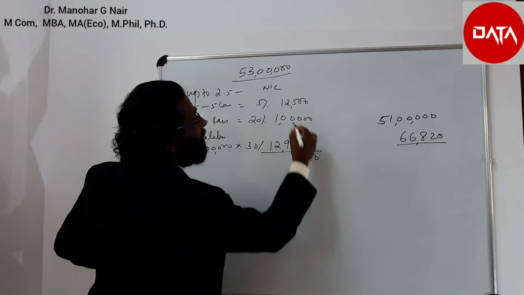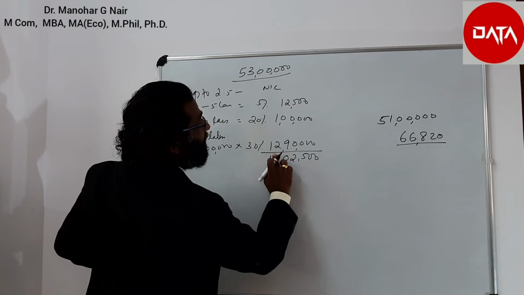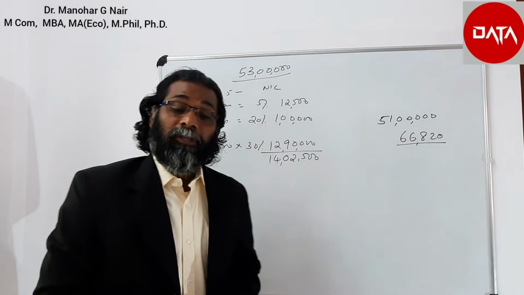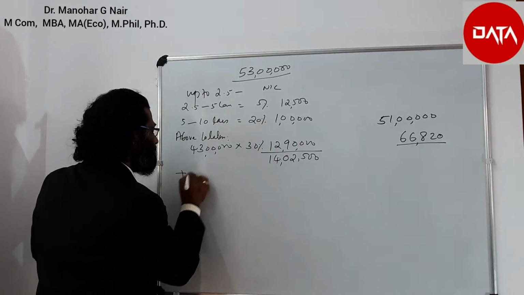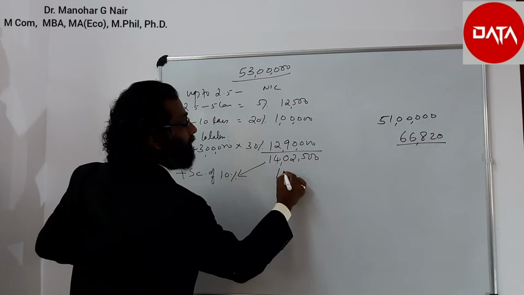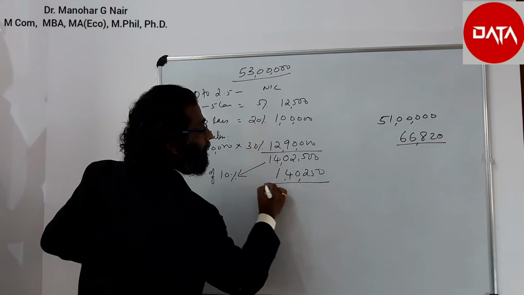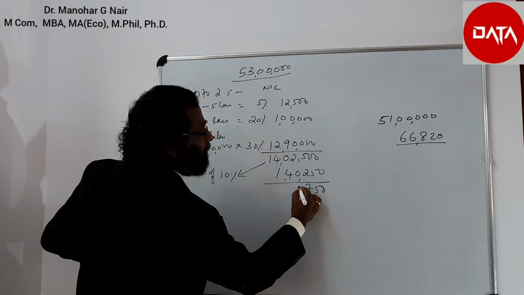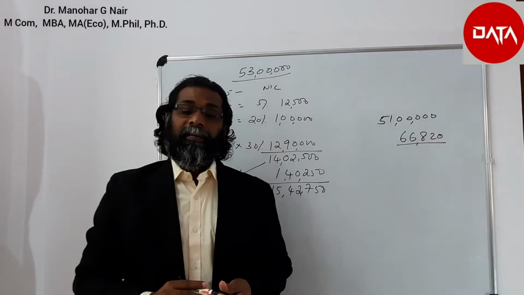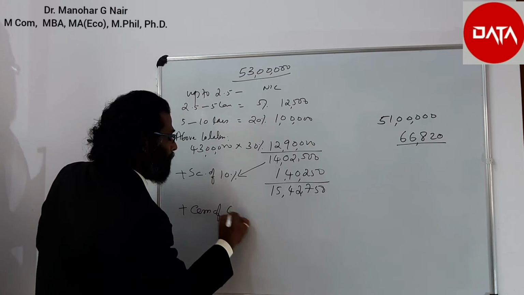Now, the tax liability here without surcharge is 14 lakhs 2,500. Now add surcharge of 10% of this value, that is 1 lakh 40,250. It is 15 lakhs 42,750, plus cess of 4%.